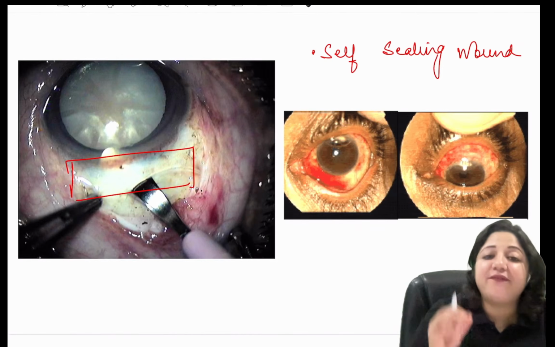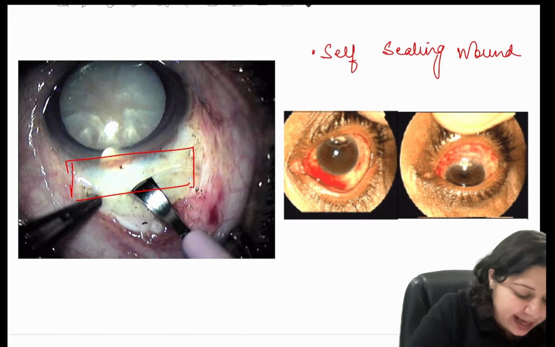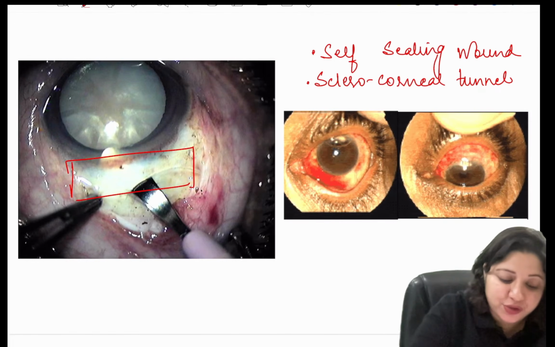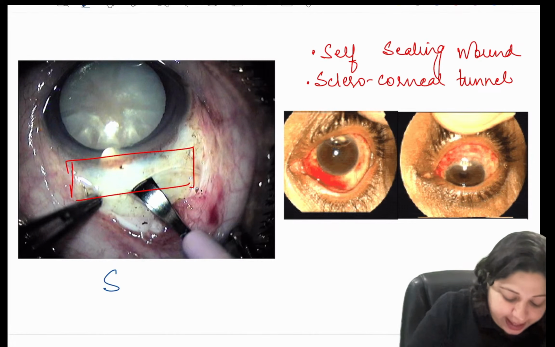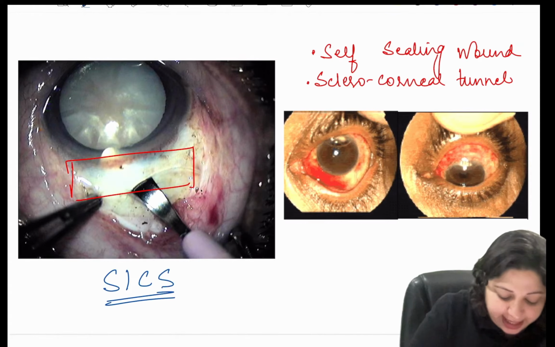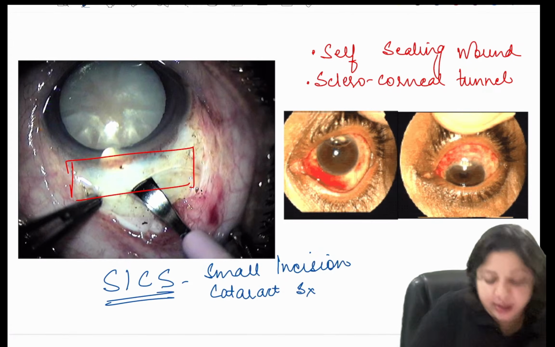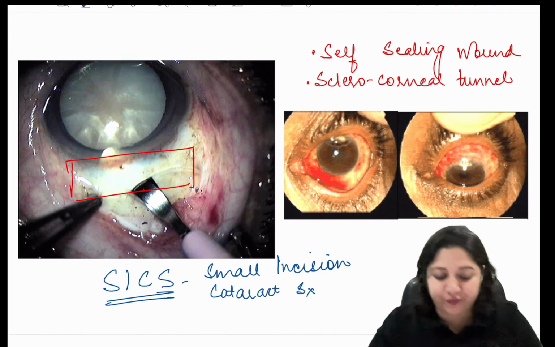So there is a self-sealing wound and it has a sclerocorneal tunnel. Which surgery am I talking about? I am talking about SICS, which is the small incision cataract surgery. So this is how you identify the images.